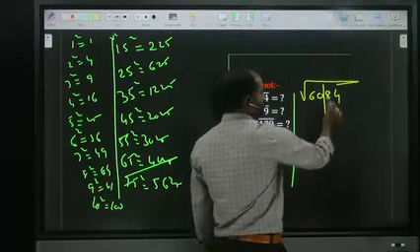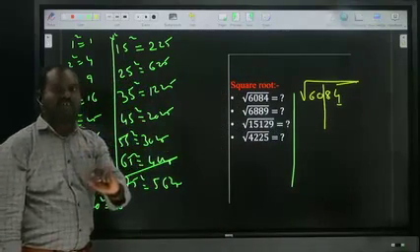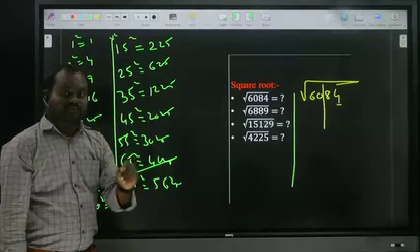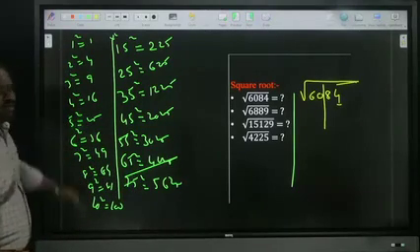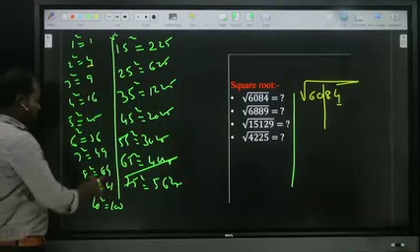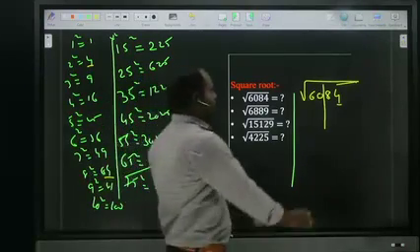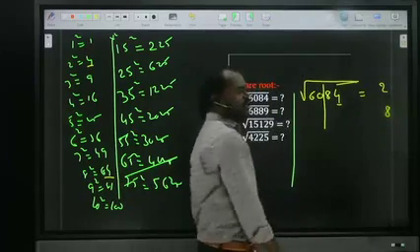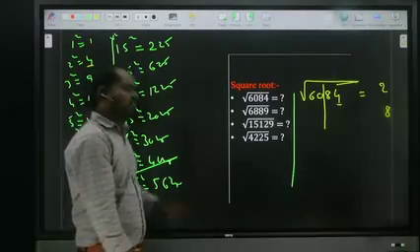6084: what is the last digit? 4. Observe, 4 as a last digit, in which squares are we getting it? Observe from 1 to 10 only. In 1 to 10, 4 is the last digit in 2 square as well as in 8 square. That's why in your answer the last digit may be 2 or maybe 8, anything. Okay? Now the first step is finished.